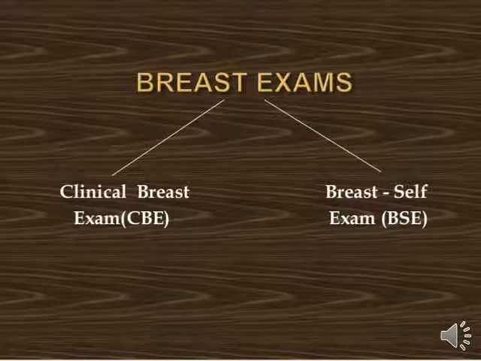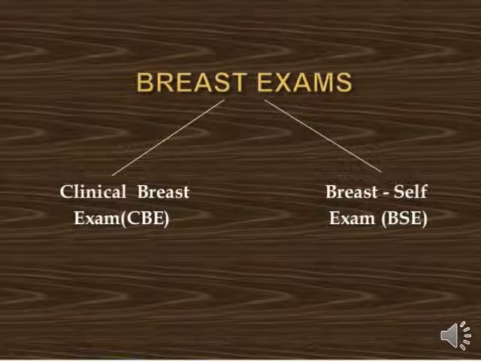Okay, so if we think about the breast exam, basically the breast exam is done in two ways. First is the clinical breast exam, second is the breast self exam. It means if we are doing a breast examination on the clinical side, where a person is suffering from a breast tumor, that kind of investigation comes under clinical breast exams.